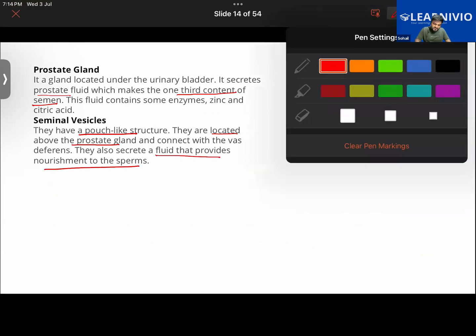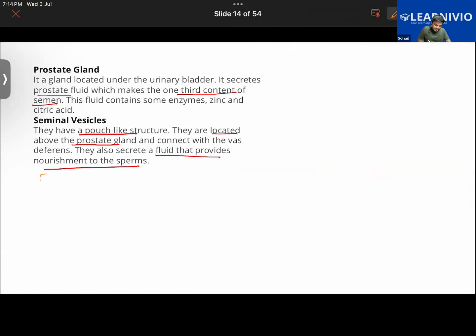So what have we learned about that fluid? This fluid will contain fructose in it. What is fructose? Is it a fat or is it a carbohydrate? I mean to say, is it a type of sugar, or a fat? Yes, a type of sugar.